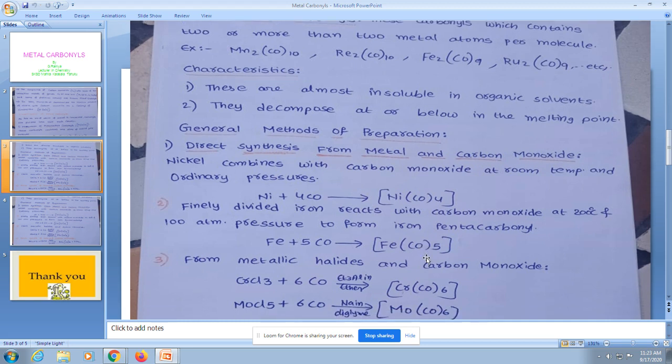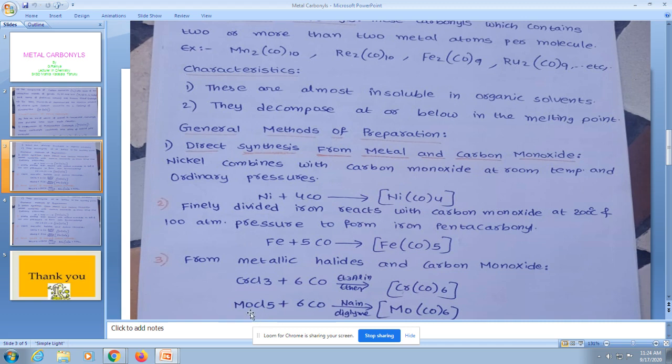And the third synthesis is from metallic halides and carbon monoxide. Here chromium is the transition metal with the halide chlorine. CrCl3 combines with 6 CO ligands, which gives Cr(CO)6.